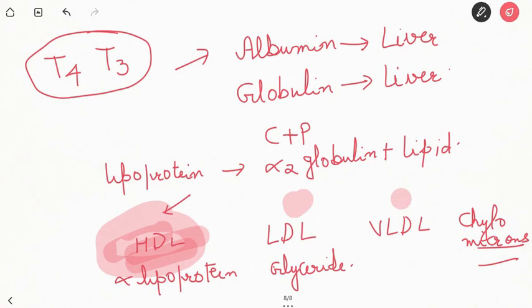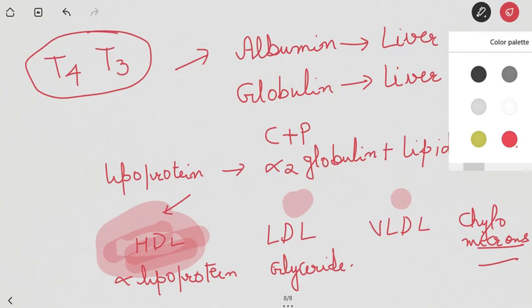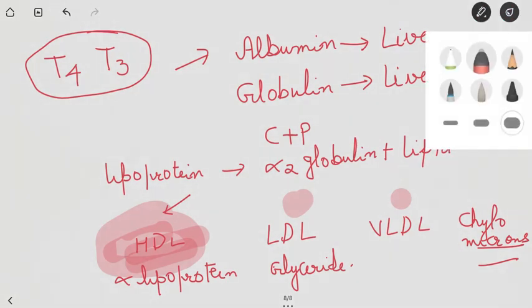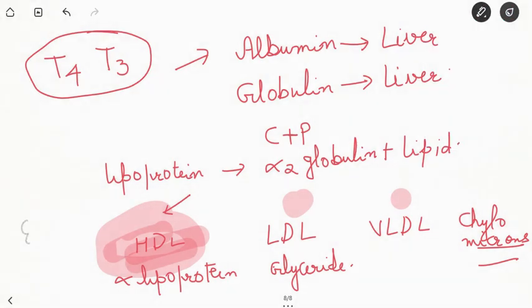The HDL levels are increased during exercise, whereas they are decreased in smokers, obese and sedentary workers. These lipoproteins are used in lipid metabolism and they are increased in atherosclerosis, obesity and liver diseases.